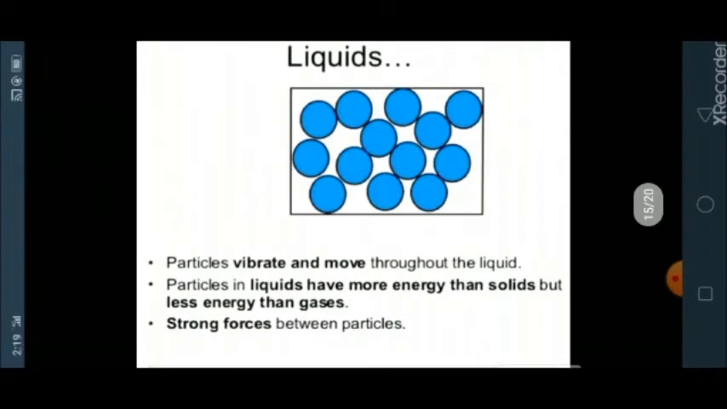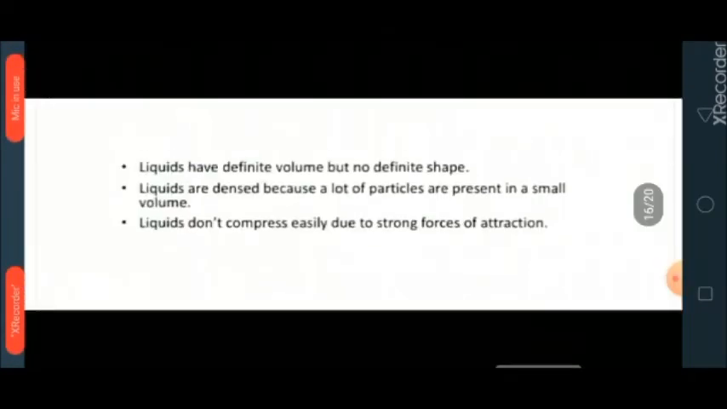This is the diagram of particle model of liquid. Here you can see the particles are not very closely packed together and have enough spaces among them. Particles in liquid vibrate and move throughout the liquid. Particles in liquid have more energy than solids but less energy than gases. Strong forces exist between the particles of liquid.